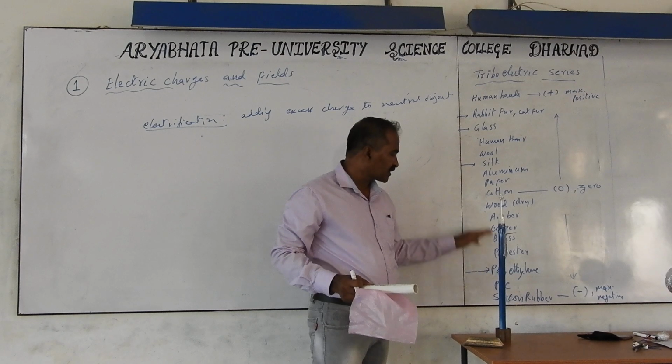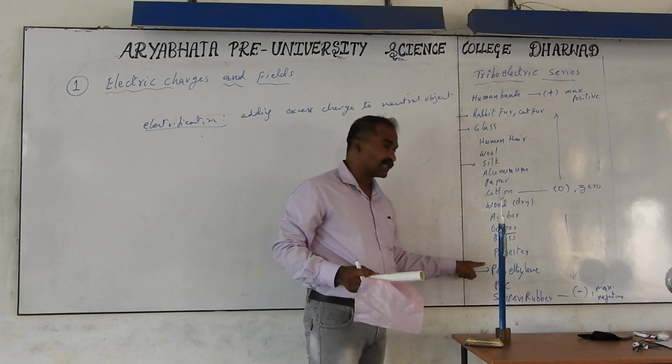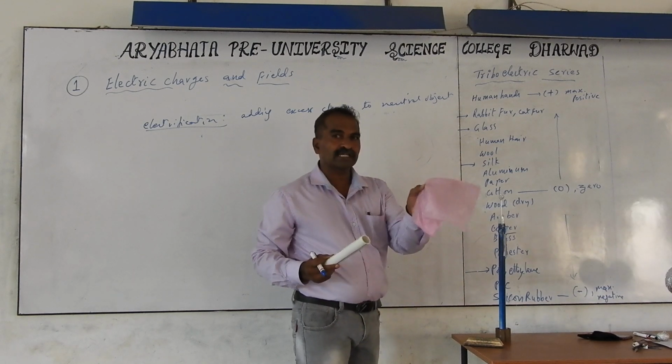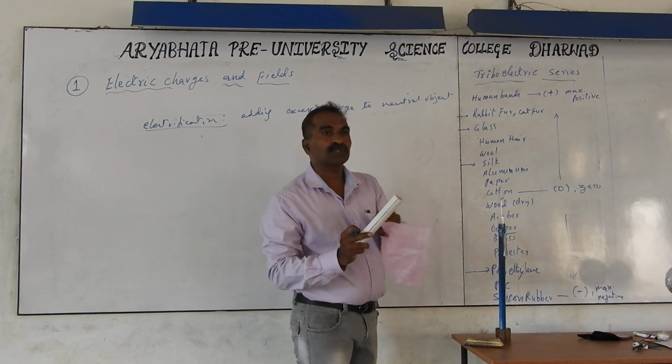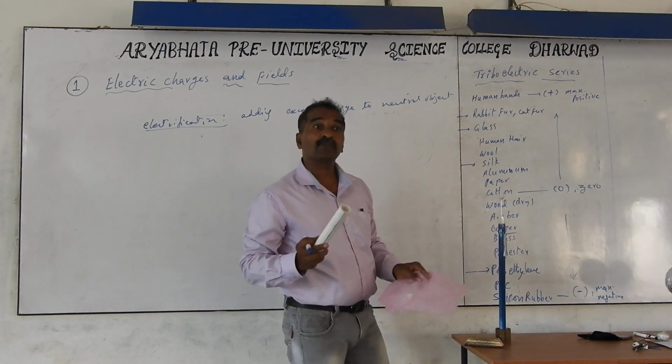Polyethylene is on the top compared to the PVC. So PVC gets negative charge here, polyethylene gets positive charge. It means electrons are transferred from polyethylene to PVC. The one getting electrons gets the negative charge, the other gets the positive charge. What about the mass then?